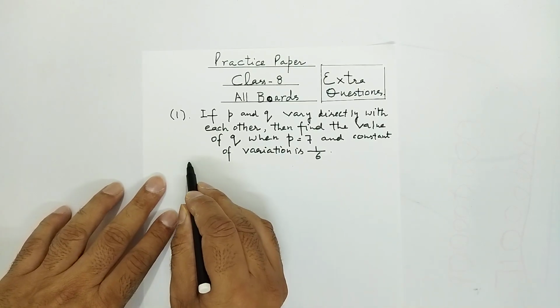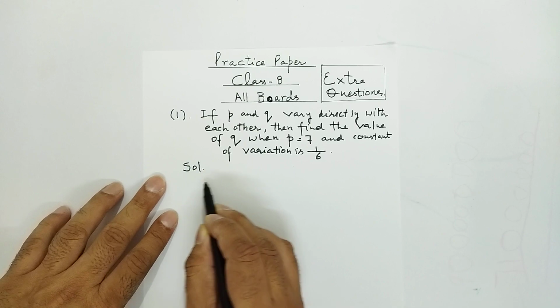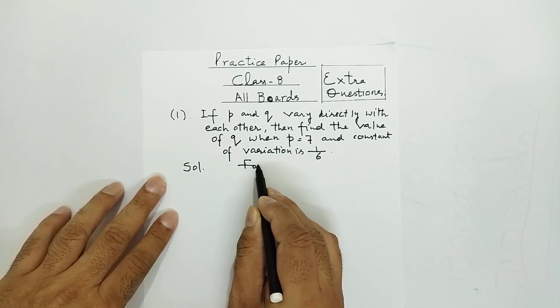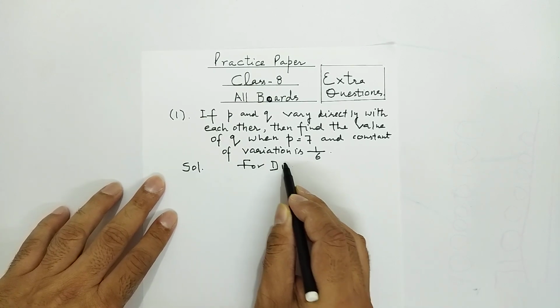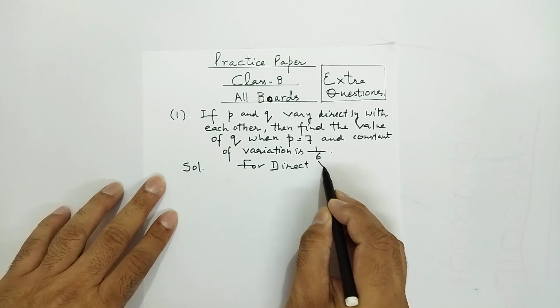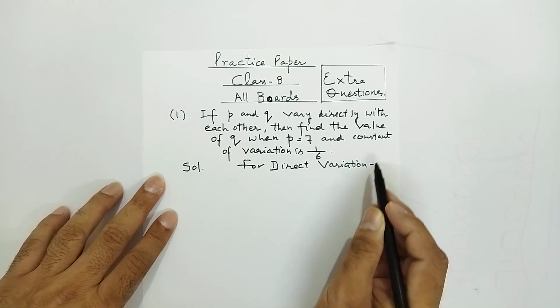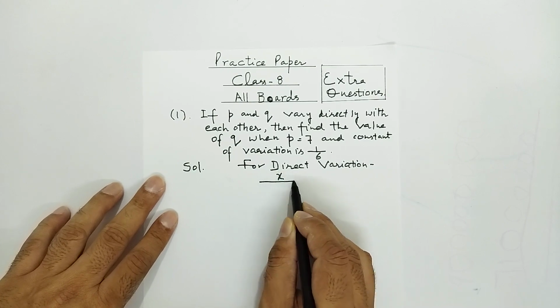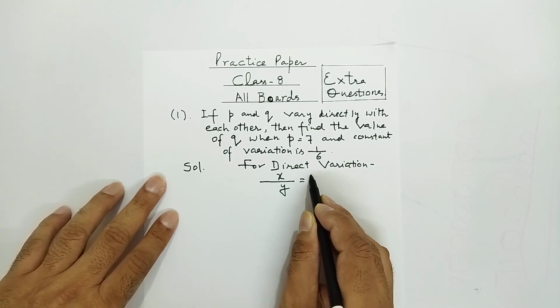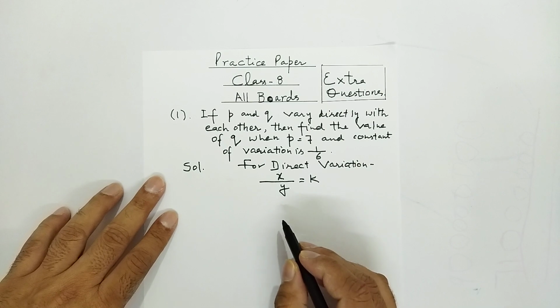You know very well that in case of direct variation, we write it this way: how three quantities are related to each other, x, y and k. x upon y is equal to k. k is a constant of variation.